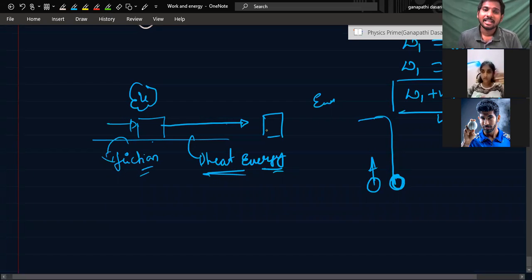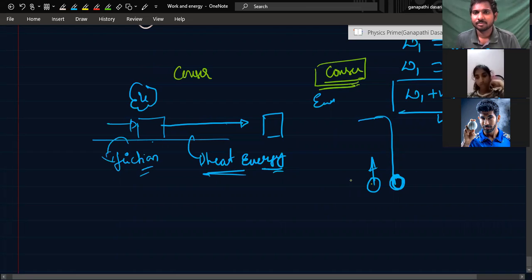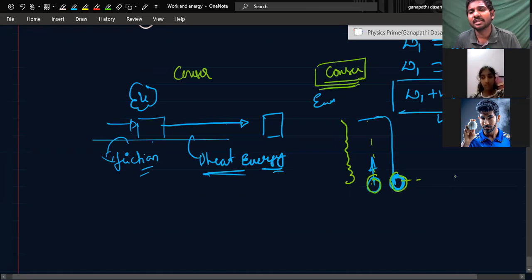So here also conservation happens, and in non-conservative also conservation happens. But the important point of a conservative force is that the energy will not be completely lost. It can be easily regained in that form of energy. Now you might ask me, where will it be stored? Whenever a conservative force comes, this kinetic energy will be converted into something, and again that kinetic energy has come back when it came to this position, right?